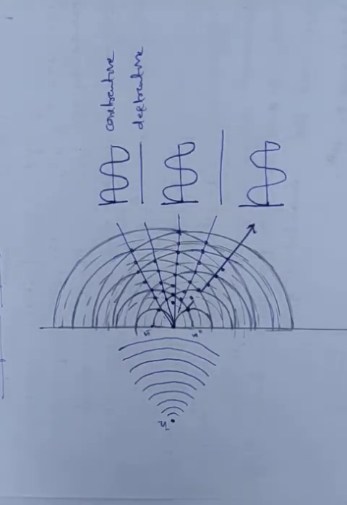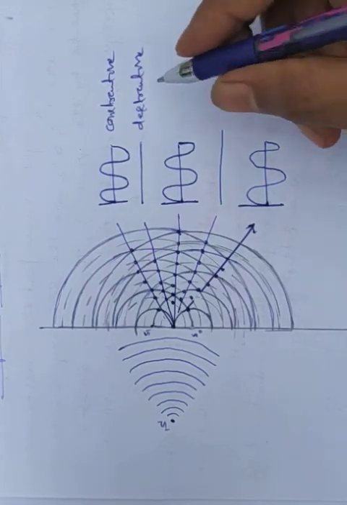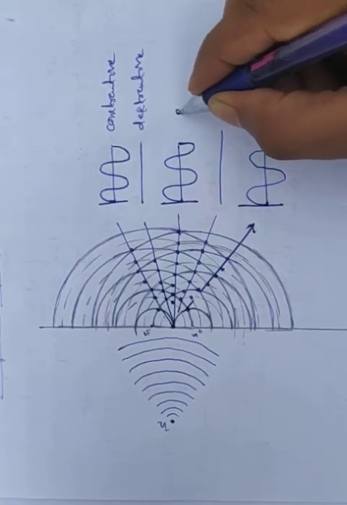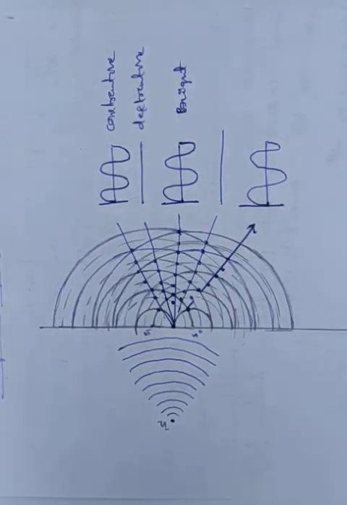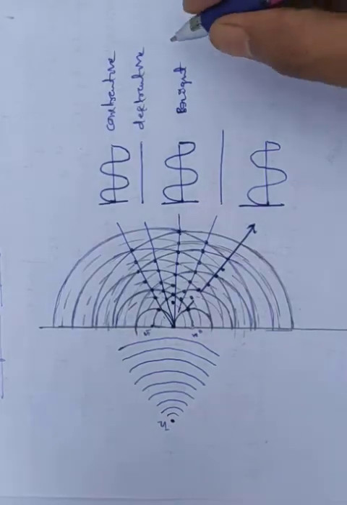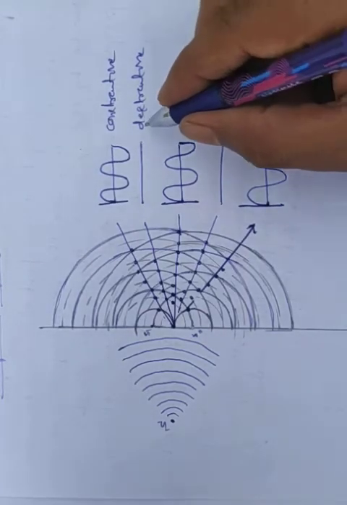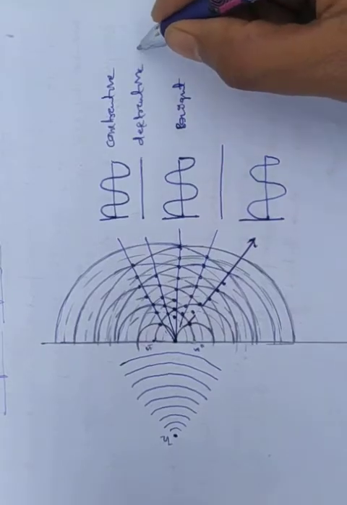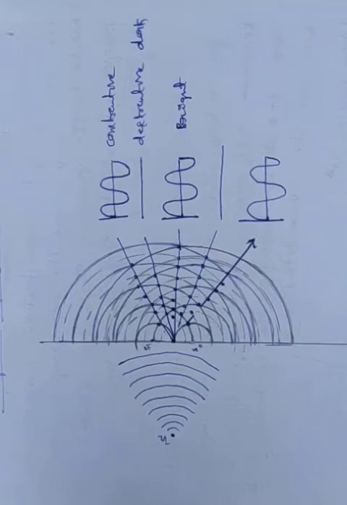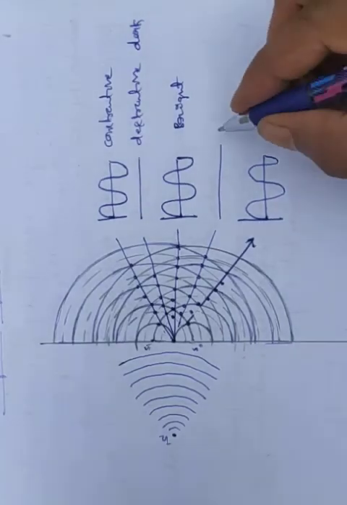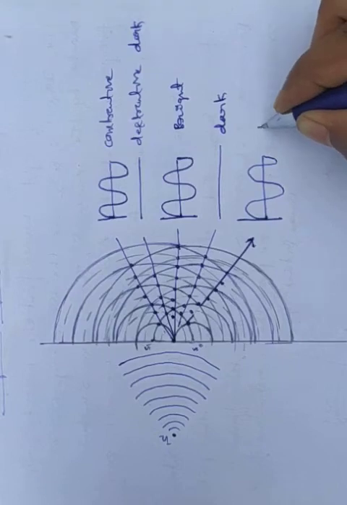So when the intensity is maximum, it is very bright. That we call a bright band. And destructive means 0, that is a dark point. Again dark, again bright.